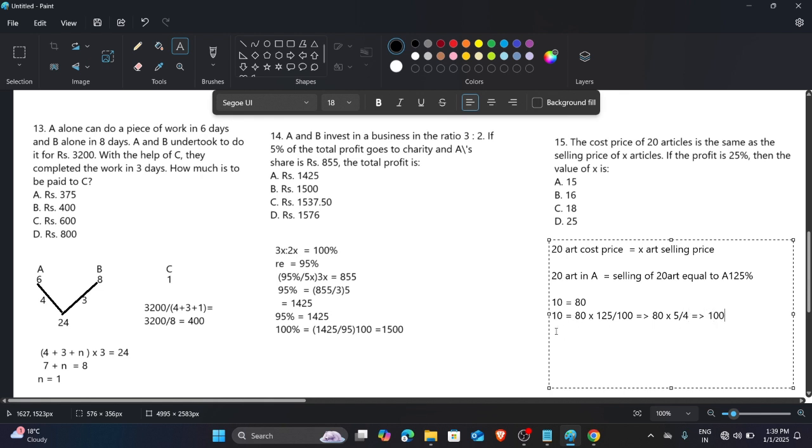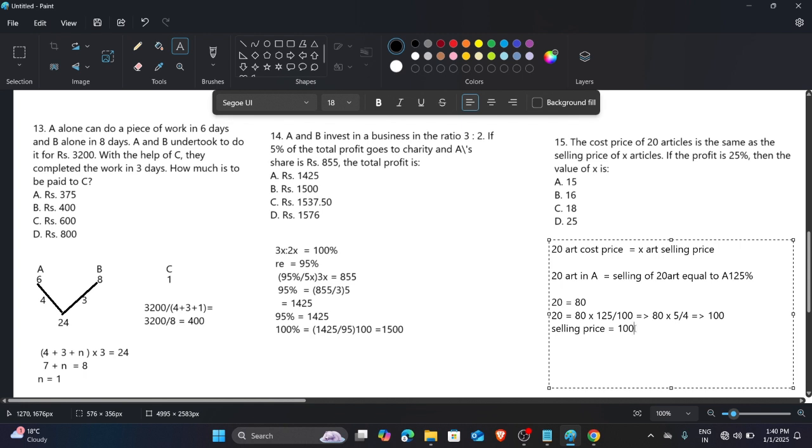So now the selling price for the 20 articles is 100, and then only it is that 25 percent profit.